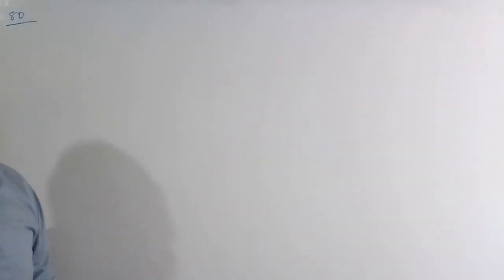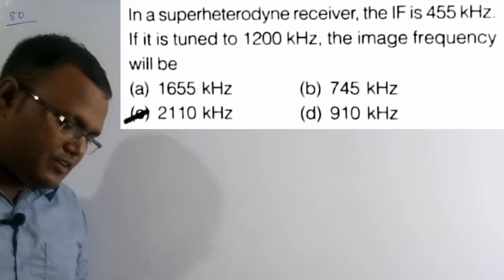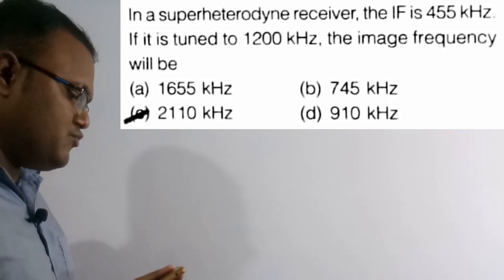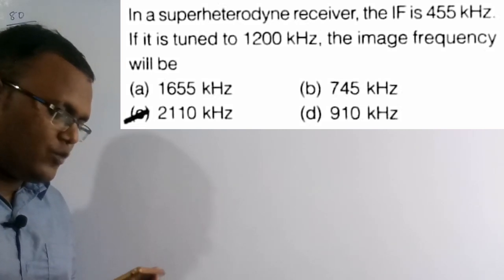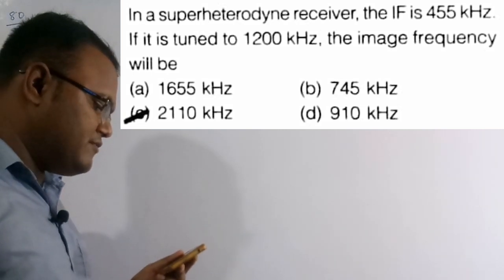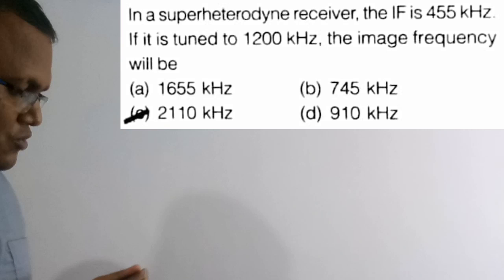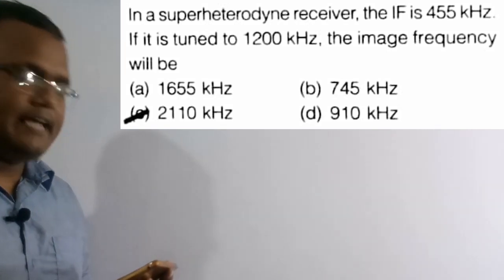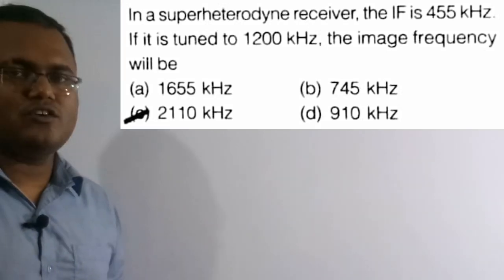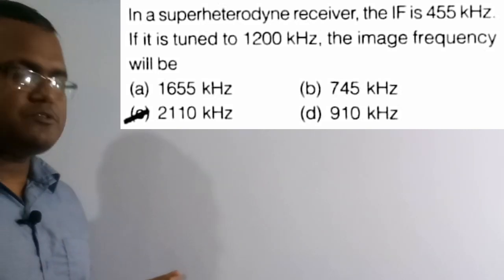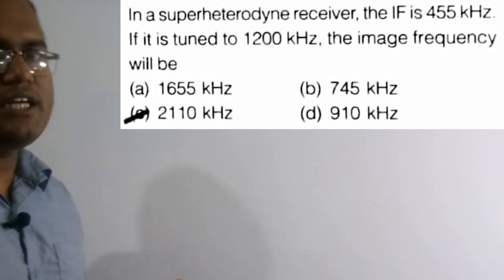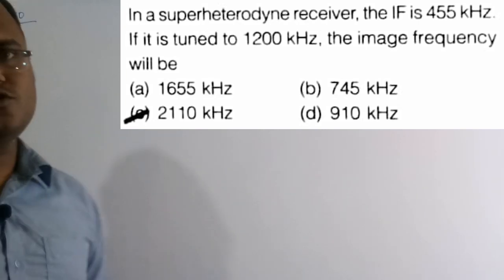So now we are going to solve the last question of this lecture. See the question here. In a superheterodyne receiver, the intermediate frequency is 455 kilohertz, and if it is tuned to 200 kilohertz, the image frequency will be. So Fs is equal to 200 kilohertz and the intermediate frequency is 455 kilohertz. Now we have to find the image frequency. Option C, 2110 kilohertz, is the correct solution. So let's solve this numerical.